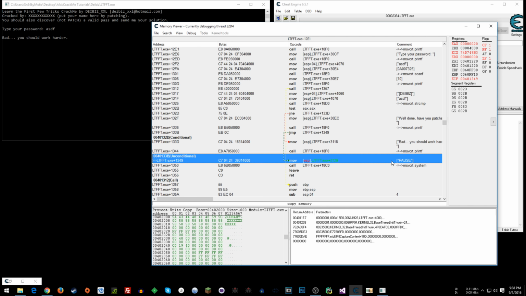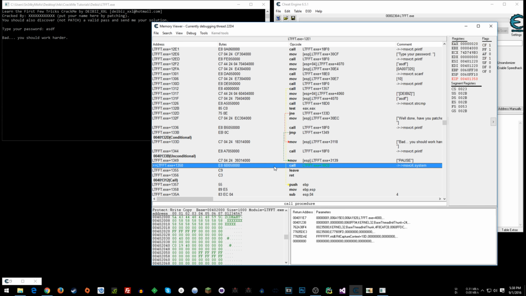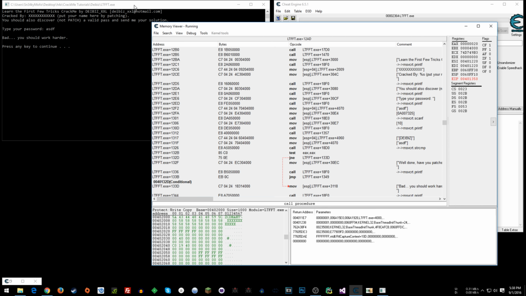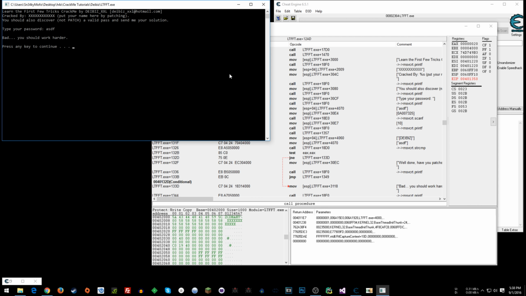We've got our pause that comes up. F7. All right, I'm going to hit F8 to step over this, and then we should see press any key to continue. So there we go. We have totally owned this crack me and seen how it works. We satisfied the original conditions of it and did all our own stuff too.